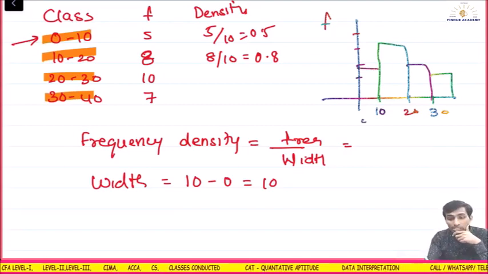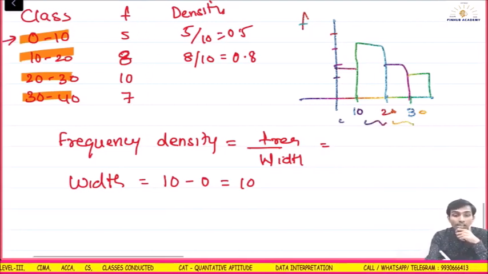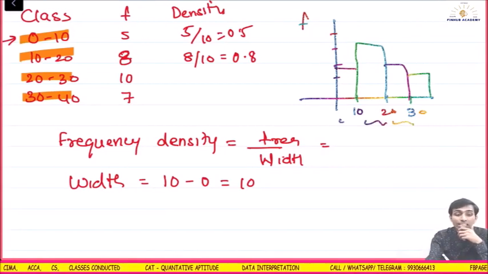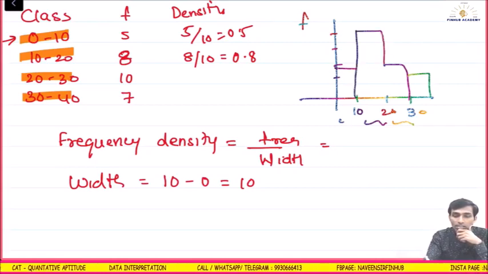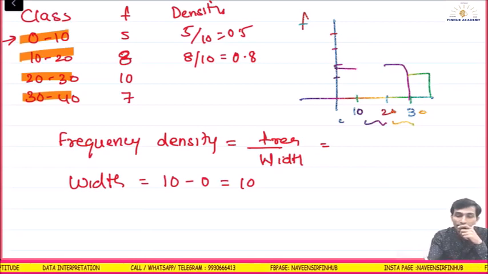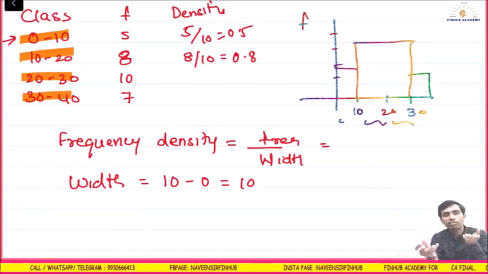Here the class is equal. But if the class is not equal, like after 0 to 10 it is 10 to 30, then the graph will look something like this, very uneven.